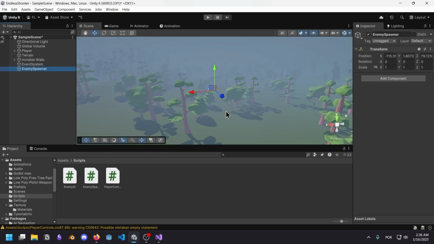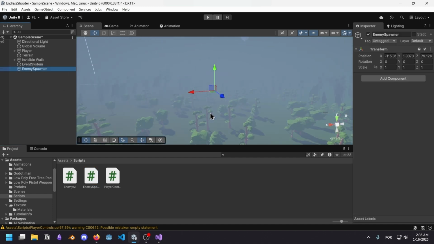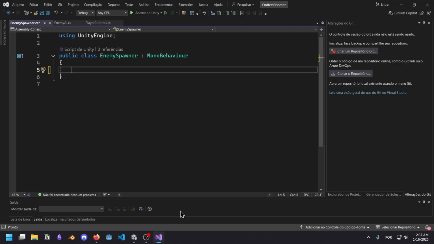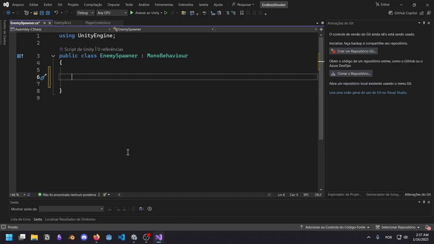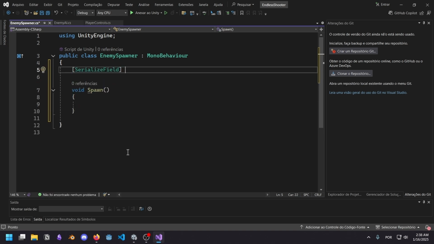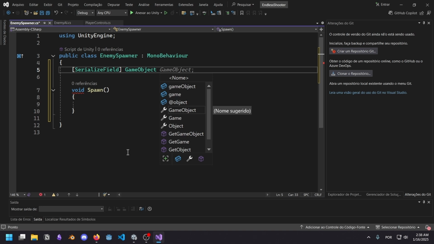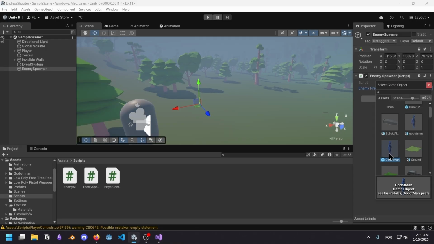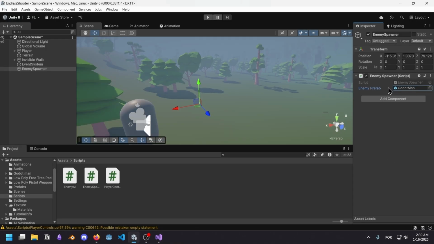We don't want enemies to spawn too far. I don't think Unity has a timer by default. Let's create a timer ourselves, shall we? Look, I'm too lazy for anything. I'm just going to call a function called spawn. I'm going to serialize this field so I want a game object, and this is going to be the enemy prefab. I think game object is how you get prefabs. I'm not sure. Oh, here it is. Yeah. So game object is in fact how you get prefabs.